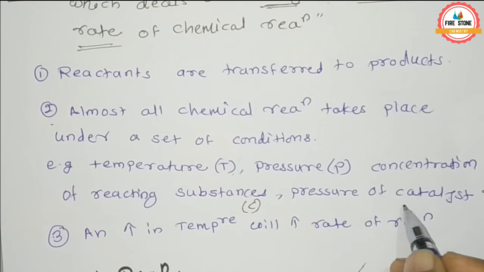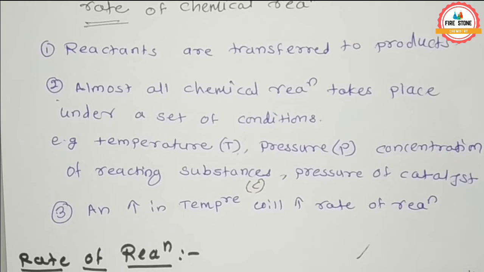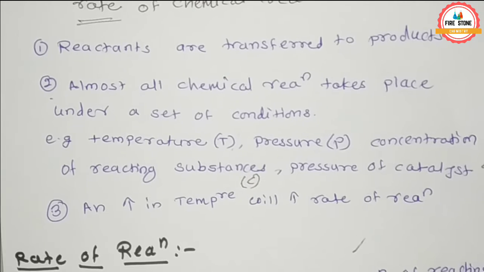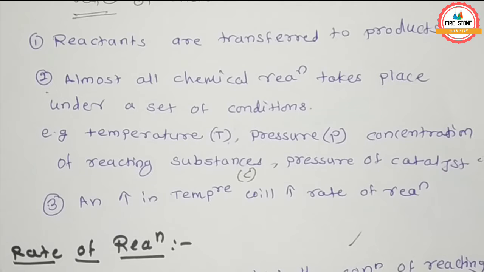Such a compound is called a catalyst. The catalyst which increases the rate of reaction is called a positive catalyst, and the catalyst which decreases the rate of reaction is called a negative catalyst.